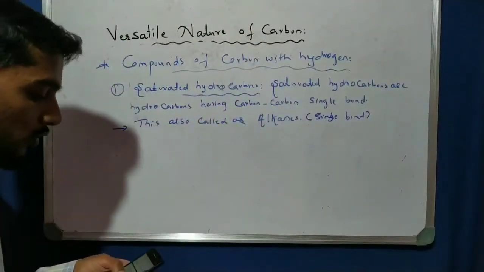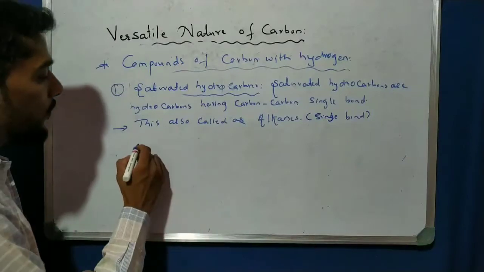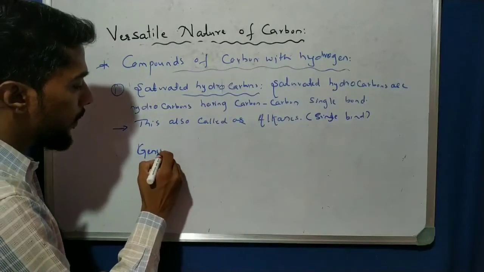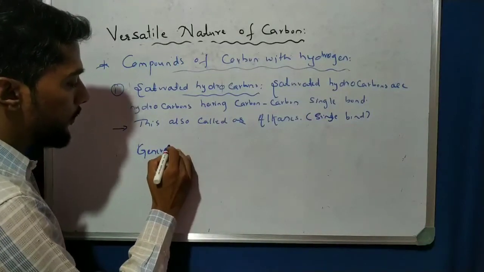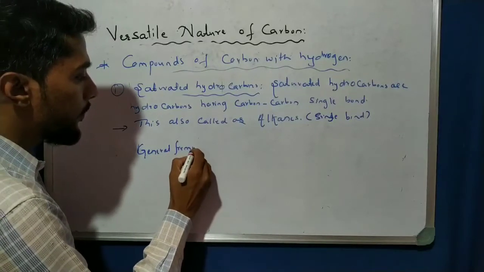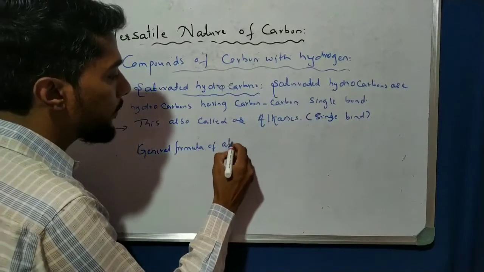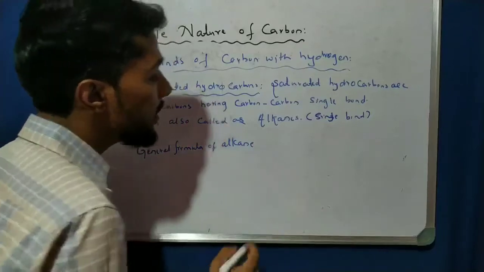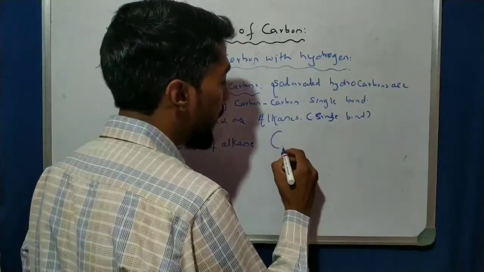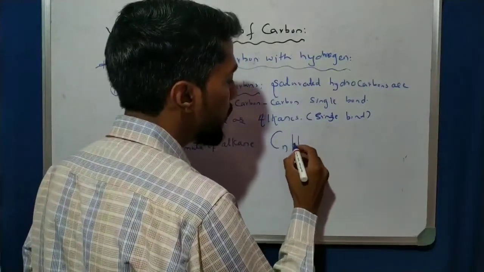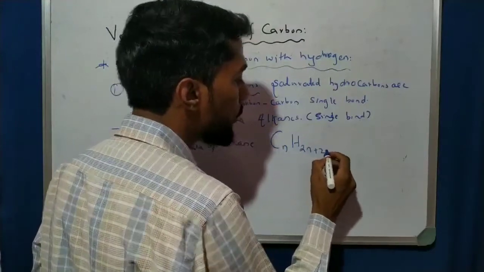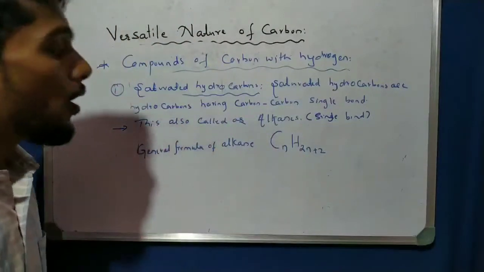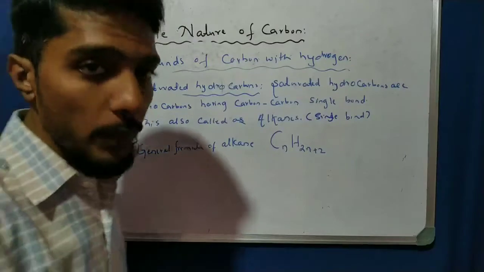Now write the general formula of alkane. The general formula of alkane is CnH2n+2. You have to remember this.